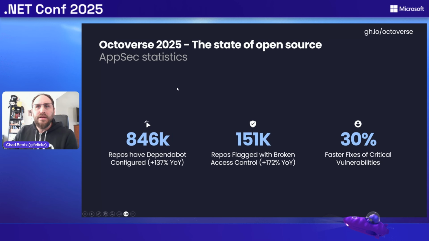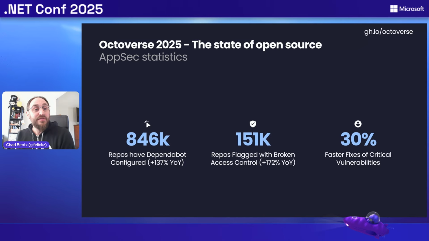But what about application security? So we've kind of seen this momentum. We're shifting from a notify me to let's just patch things automatically within guardrails. We've seen repositories that define Dependabot behavior in a Dependabot.yaml more than doubled this year alone. So 846,000 total repos have that Dependabot.yaml, and that's increased 137% year over year. Broken access control overcame injection attacks to become the top CodeQL alert overall, flagged in over 151,000 repos. For C# specifically, though, we continue to see security logging and monitoring failures take the top spot for CodeQL alerts.